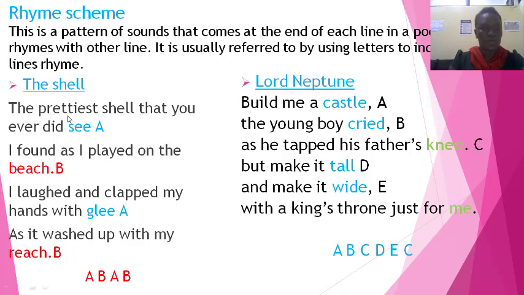So we look at the words at the end of each line, represent them with a letter to show which lines rhyme. So if the words at the end of the lines rhyme together, we give them the same letter. If they don't rhyme, they take a different letter, or they take the next letter in the alphabet. So let's look at this extract from the poem The Shell.